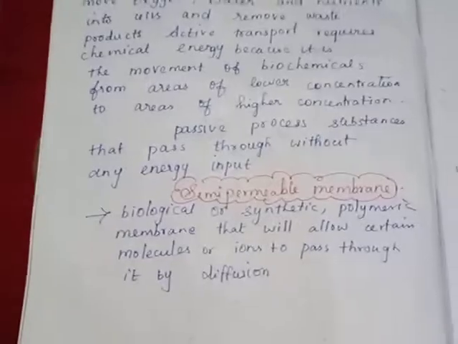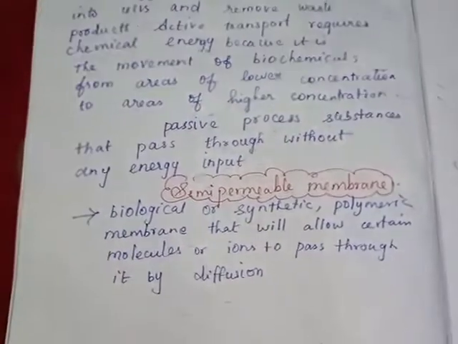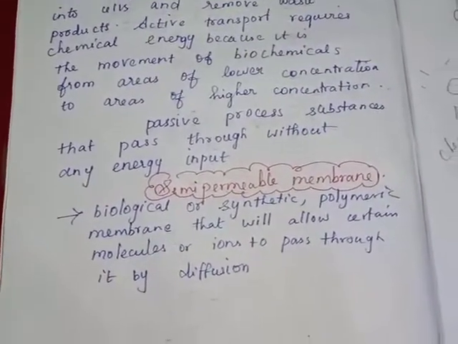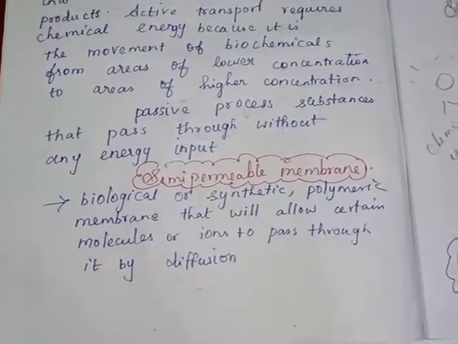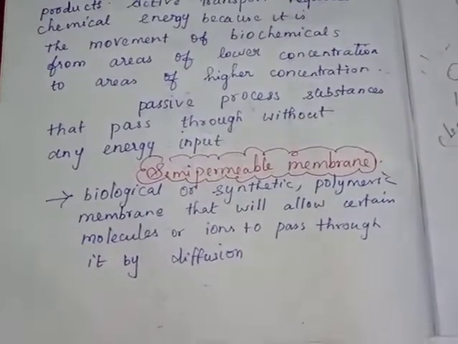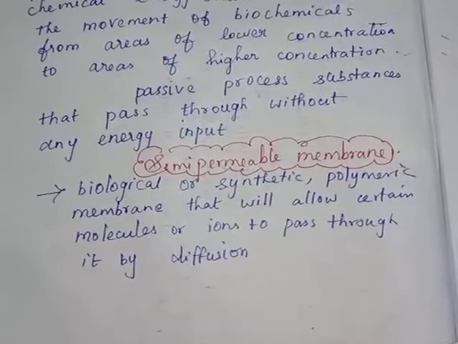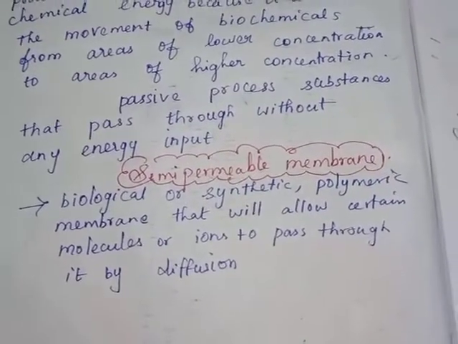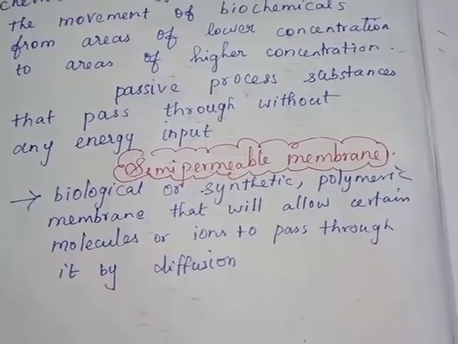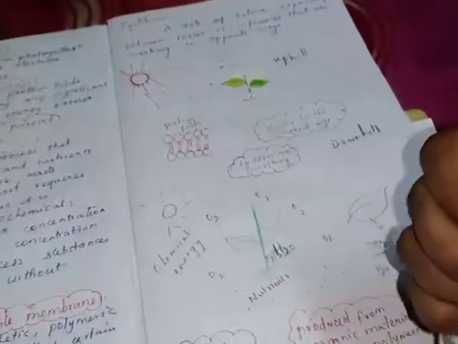Next one is the semi-permeable membrane. It is a biological, synthetic or polymeric membrane that allows certain molecules or ions to pass through by diffusion. If you see this pen, this cap allows the pen to go inside.